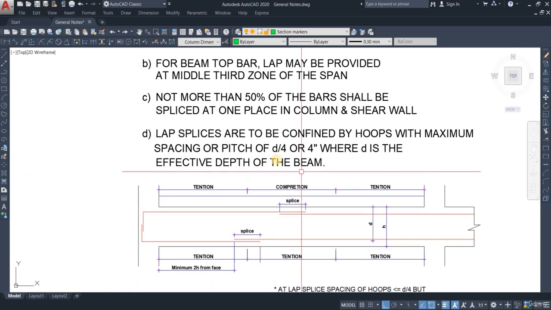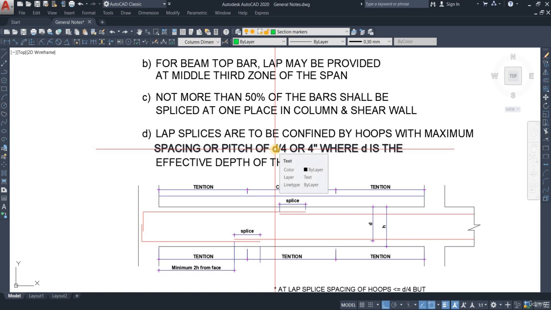If the effective depth of the beam is, let's say, 15 inches, then you'll get 15 divided by 4, which is 3.75 inches. So you go with 3.75 inches. But if the effective depth of the beam was 8, then 8 divided by 4 we're going to get 2.